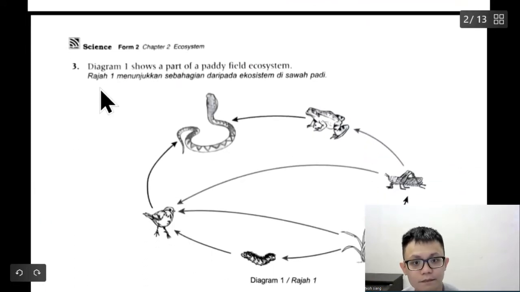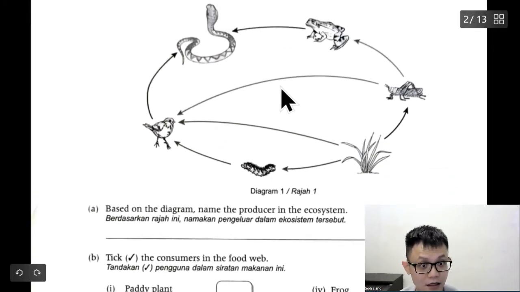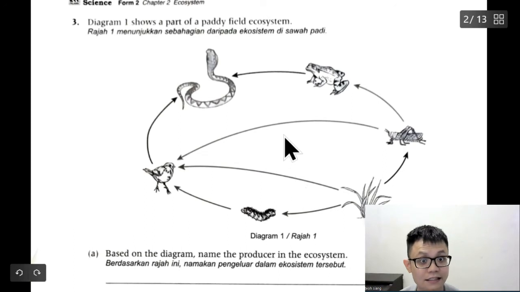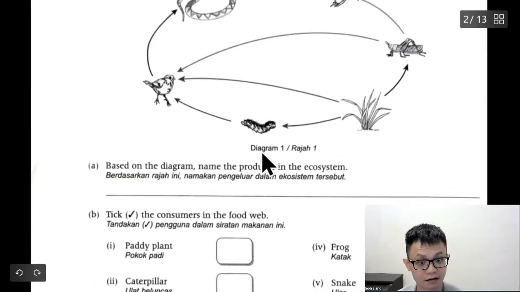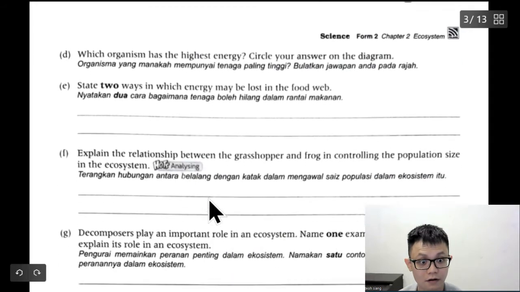Number 3, diagram 1 shows part of a paddy field ecosystem. So we can see, yep, this is another example of a food web, correct or not? Arrows up here and there, okay? Food web, let's see, they did not ask the question for food chain.